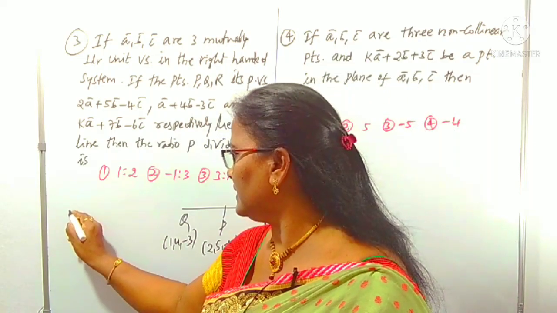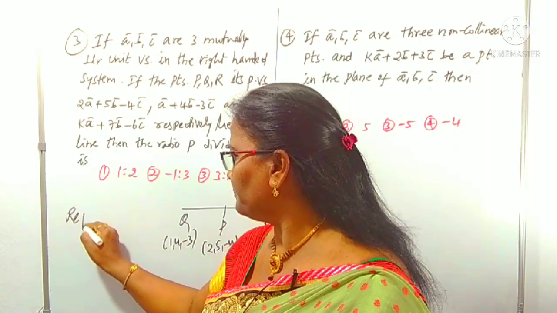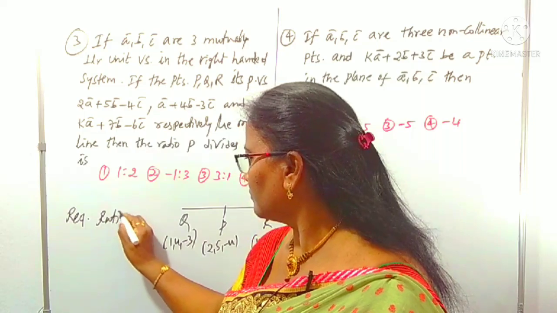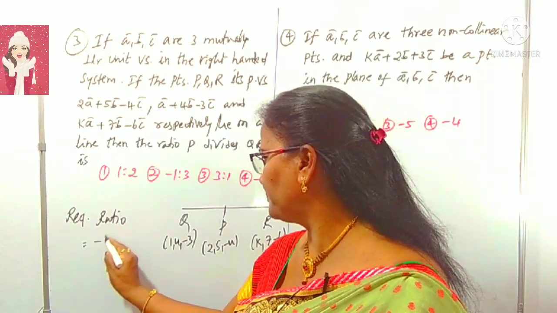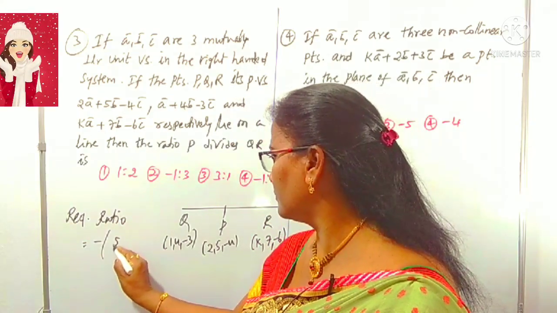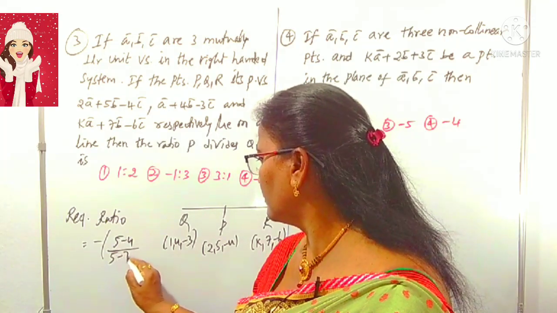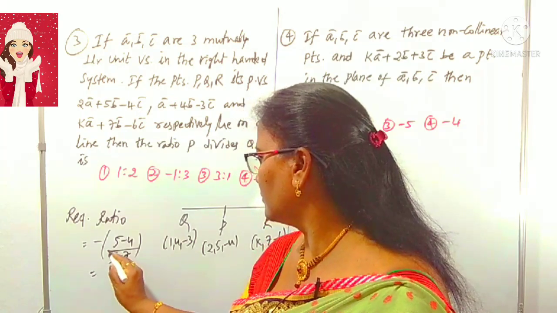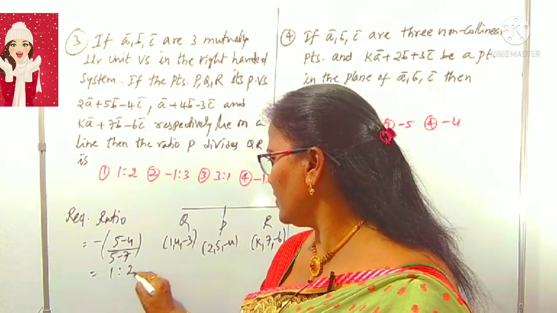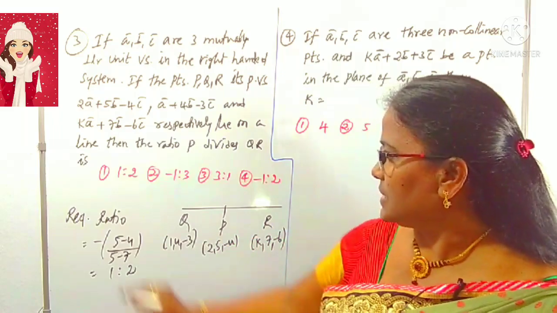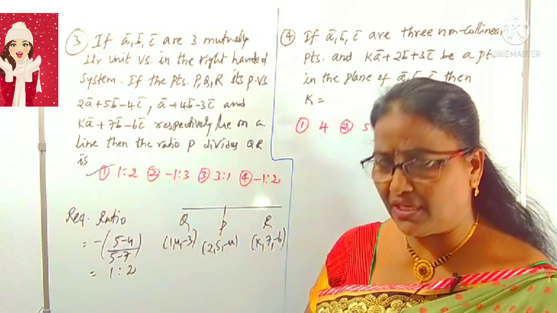Just one step to get the required ratio. It is 1:2, that's it. So this is our required option.